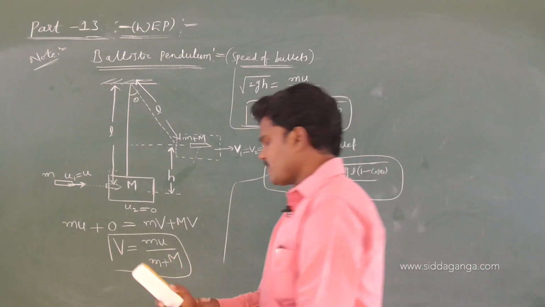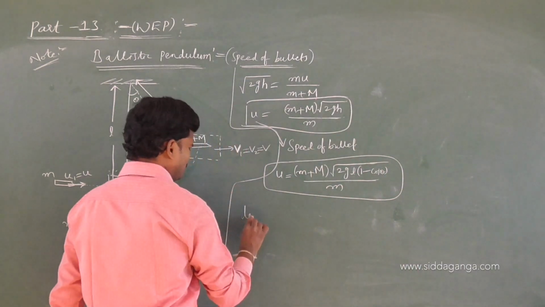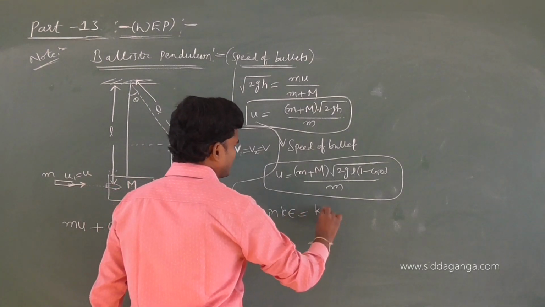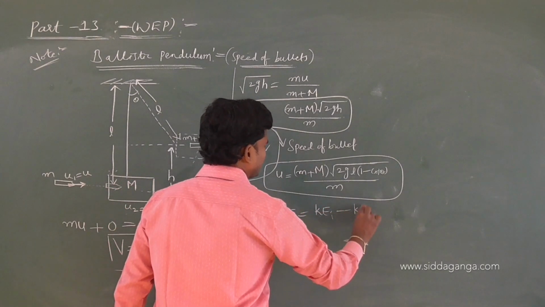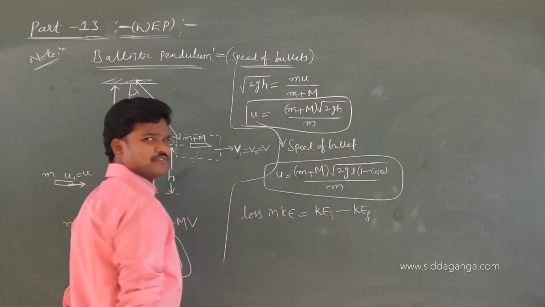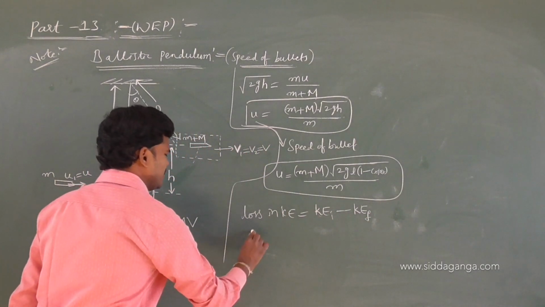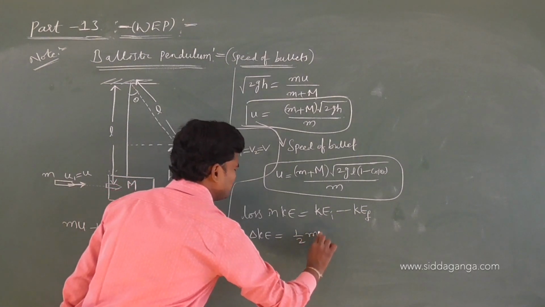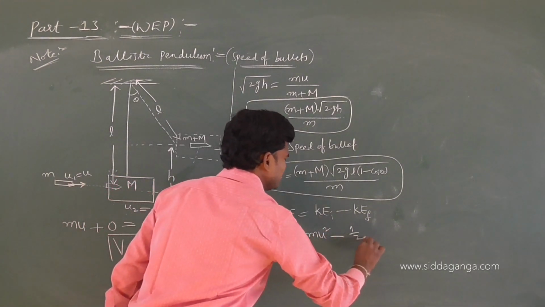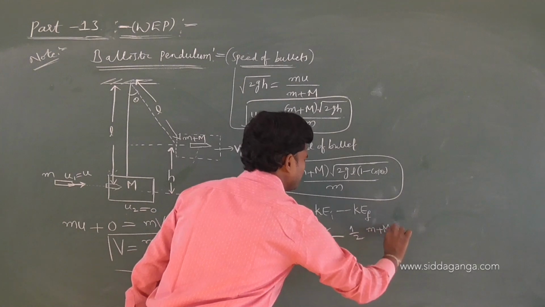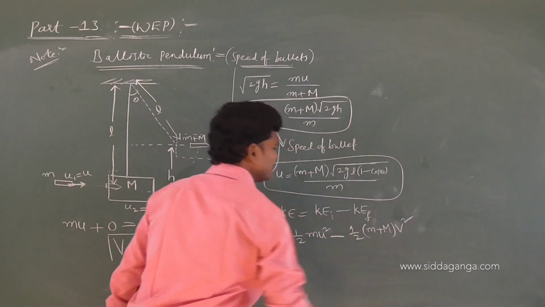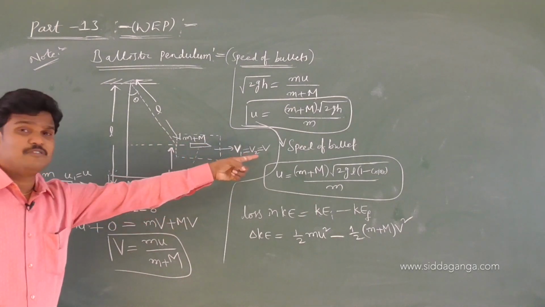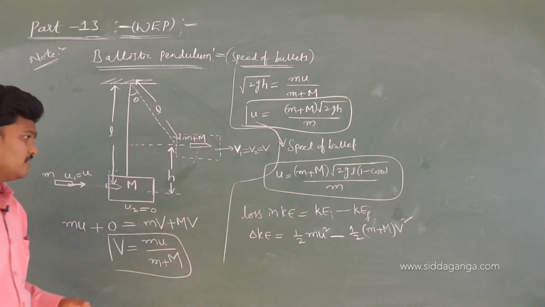Let us find the loss in kinetic energy. Loss in KE is nothing but initial kinetic energy minus final kinetic energy; take the magnitude. So delta KE: initially it is only half m u squared, finally it is half (m plus M) v squared. Finally, m and M move with a common velocity v; substitute that v value here.